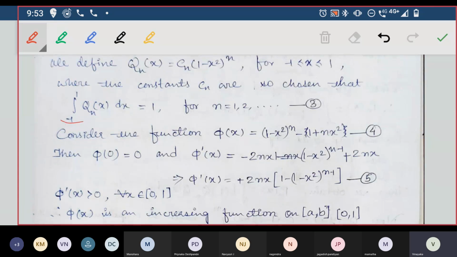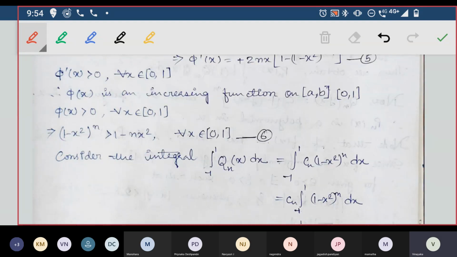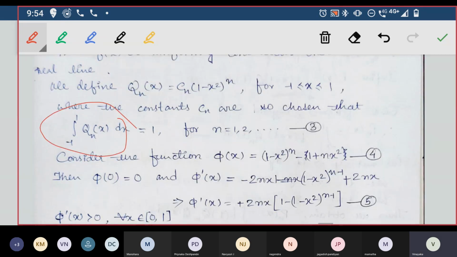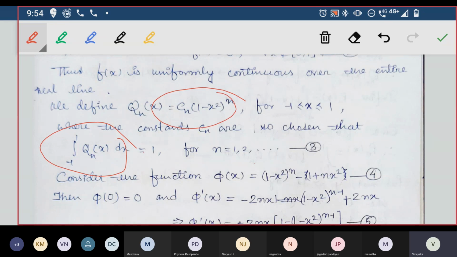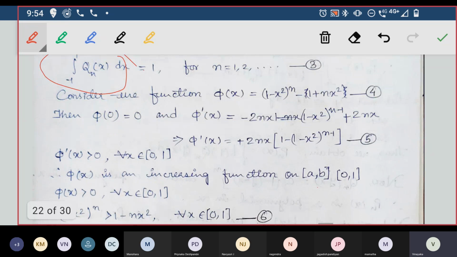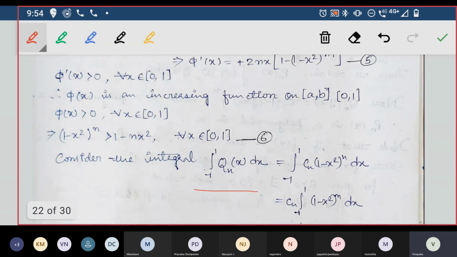Now we take this phi n of x which we already defined, where we will choose Cn by using this constraint. We will just use this and not this one. Sorry, we use integration on this. So now, what is phi n of x given?